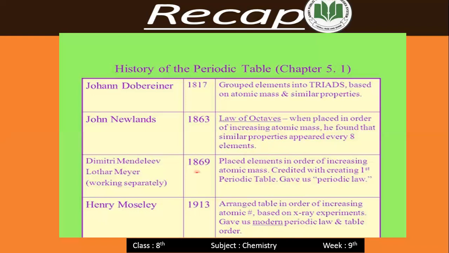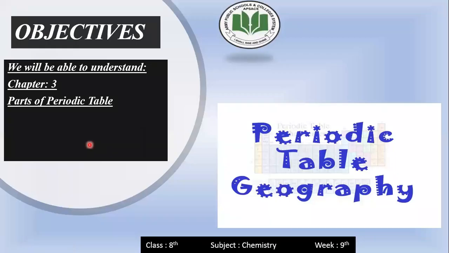So these are all the scientists and their contributions in the development of the periodic table. And finally, they all gave us the modern periodic table. And today we will be able to understand the parts of the periodic table.